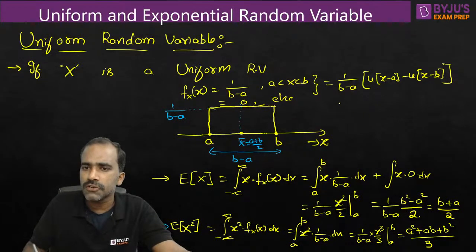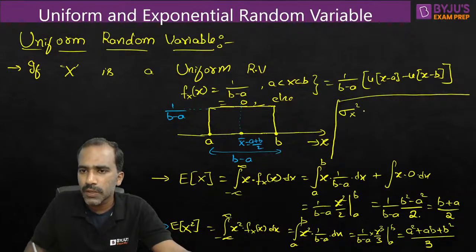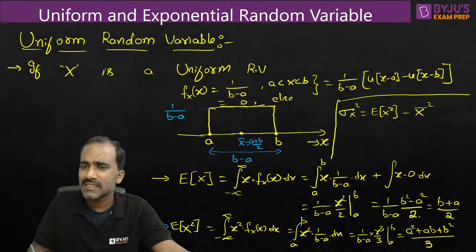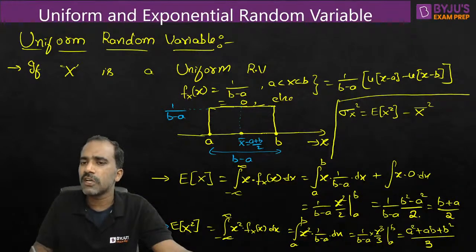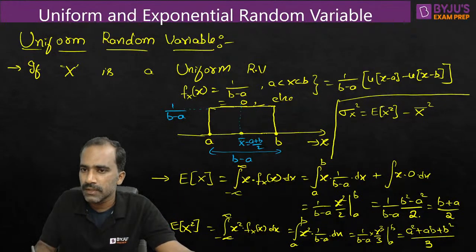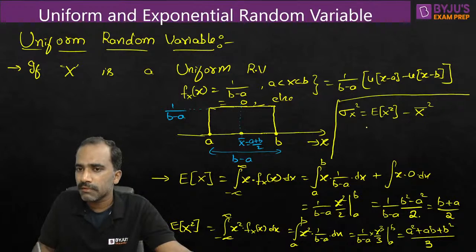Next, let us also find one more parameter which is important for us. Let us also find the variance. Sigma x square is equal to mean square value, which is total power, minus mean whole square, which is DC power. If x represents voltage or current, variance we can call AC power. Mean square value represents total average power. Mean whole square represents DC power.